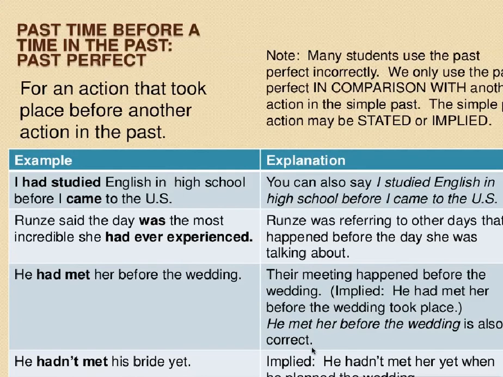He had met her before the wedding. Okay, their meeting happened before the wedding. He had met. It implies that he had met her before the wedding took place. Okay, it's also correct to say he met her before the wedding. He hadn't met his bride yet means he hadn't met her yet at the time he planned the wedding. Okay, that part of the simple past is implied and not stated in that sentence.